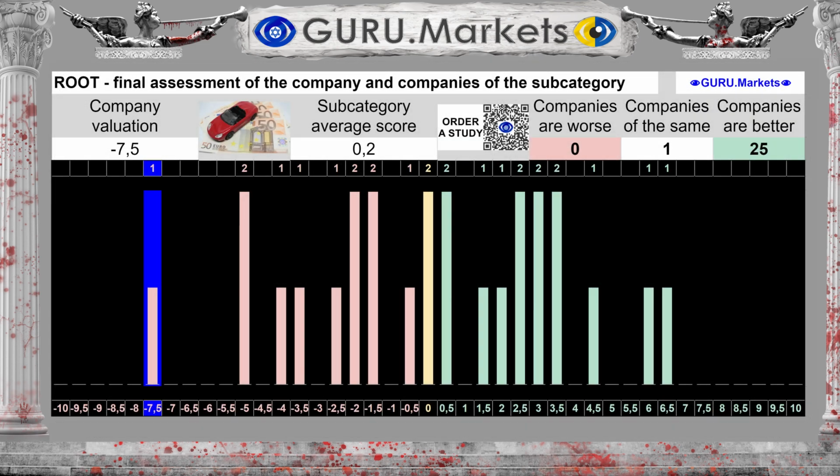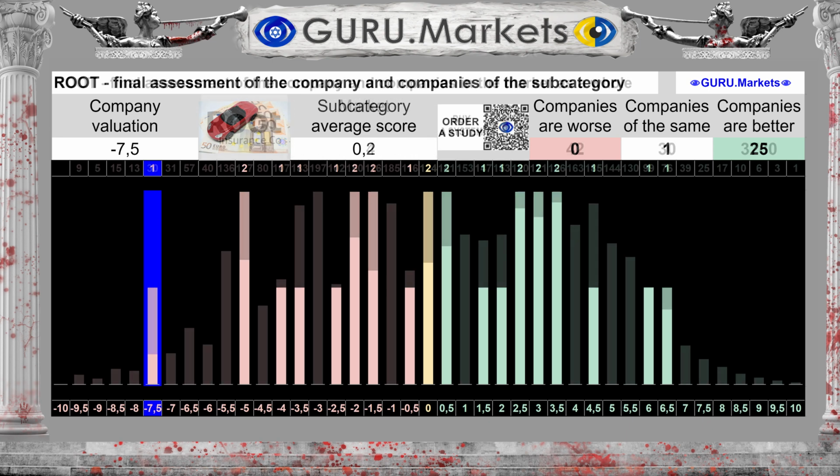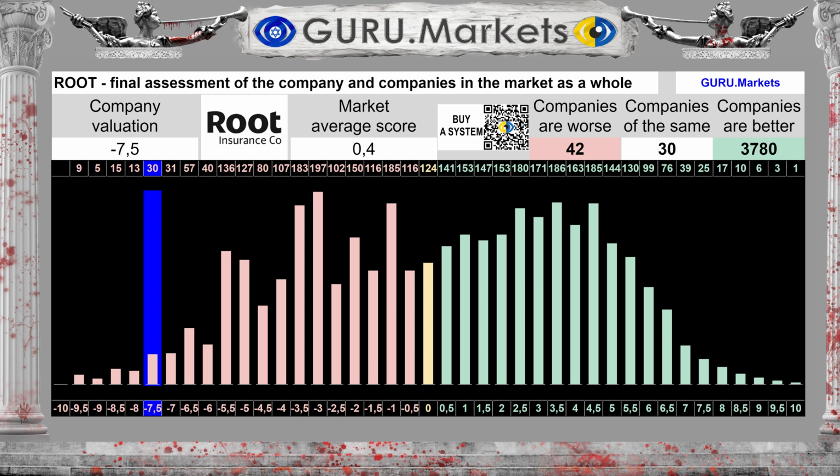The overall result is as follows: -7.5 out of 10 points. The average result for the subcategory is 0.2 points. If you look very broadly, within the entire market in general, note that the average score for the stock market as a whole is 0.4 points, against the company's score of -7.5 points for Root Inc.